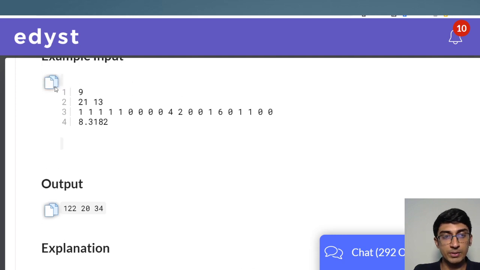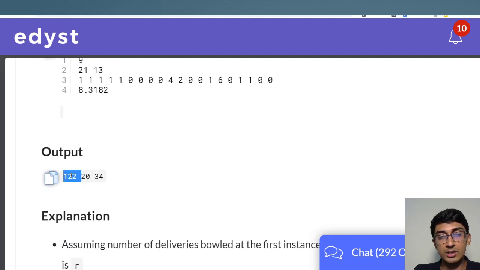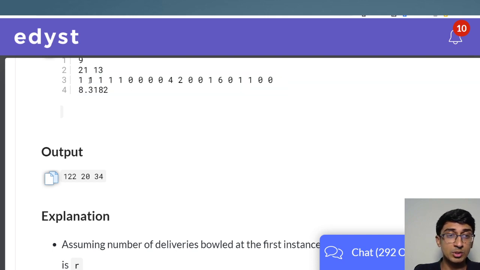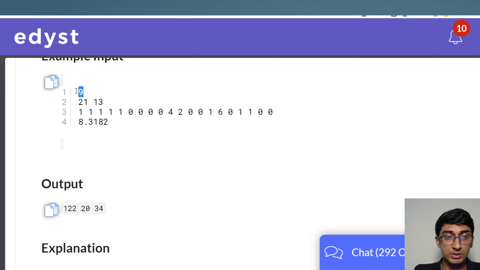So for example, if you just calculate this, I'll show you how to calculate it. Basically, just by this information, we can say that the total runs at the end of this delivery here, the number of deliveries we missed was 1, 2, 3, 4, 5, 6, 7, 8, 9, 10, 11, 12, 13, 14, 15, 16, 17, 18, 19, and 20. 20 deliveries were missed. So before the 20 deliveries, the run rate was 9.